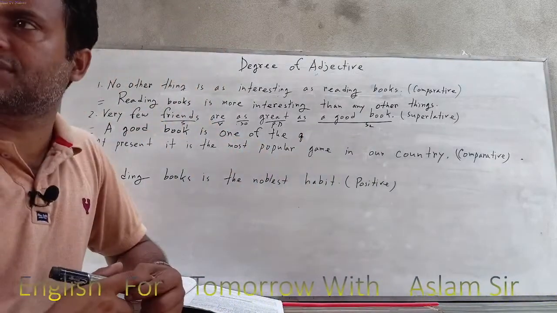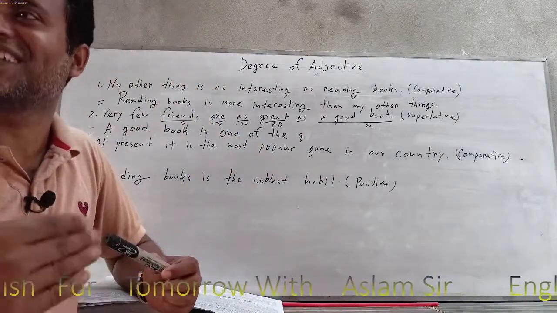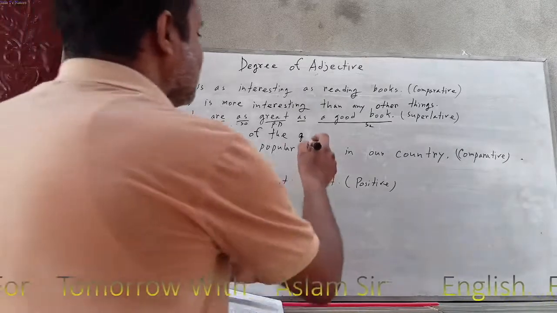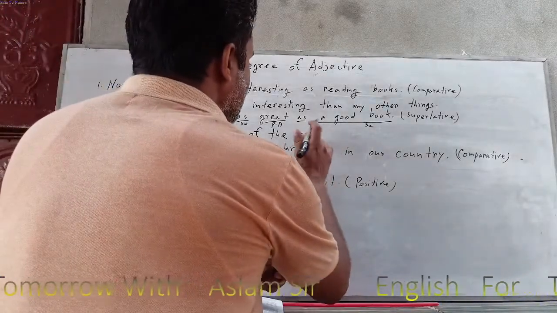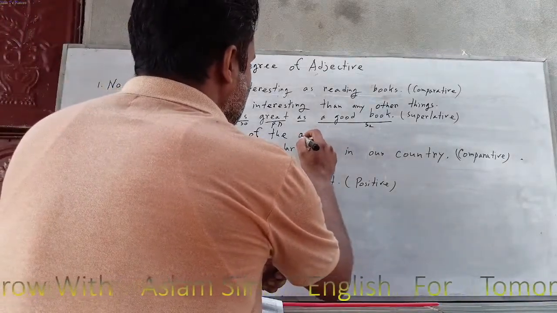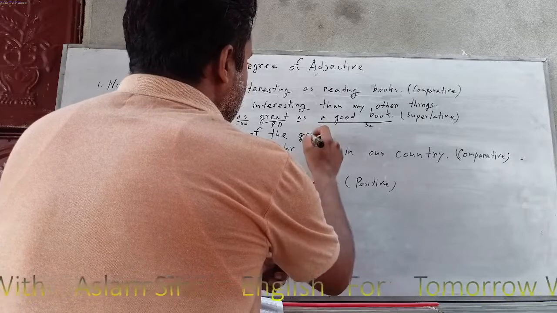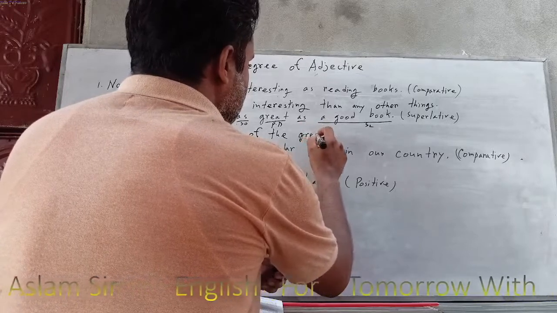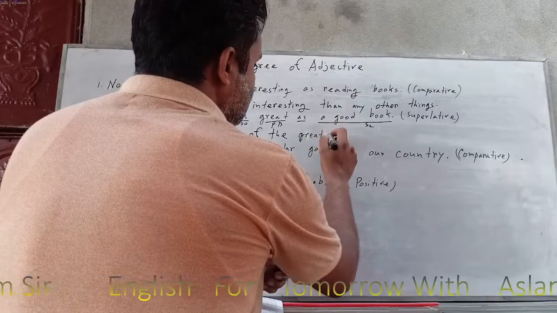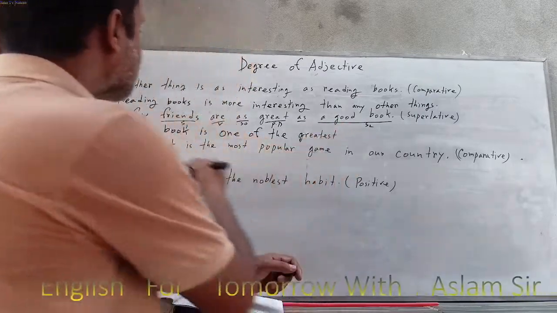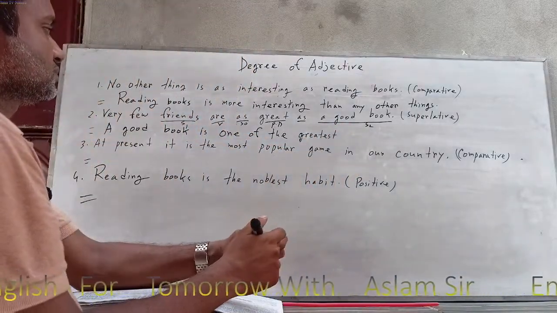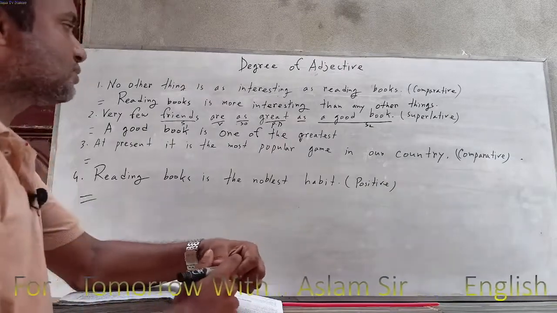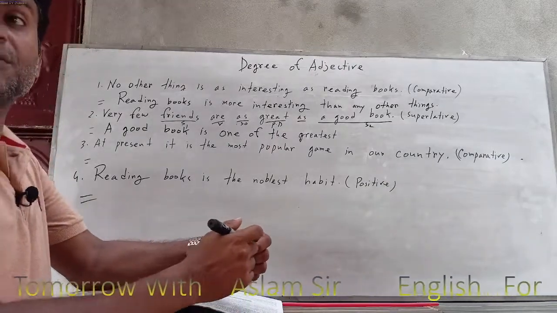Great, greater, greatest. So this is the superlative degree. Good, so: a good book is one of the greatest friends.